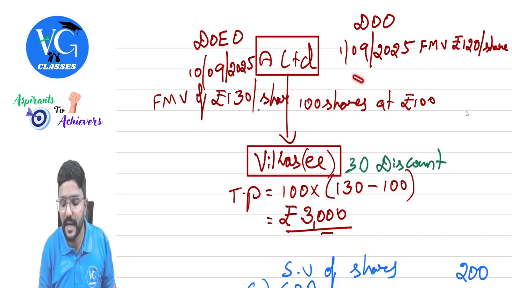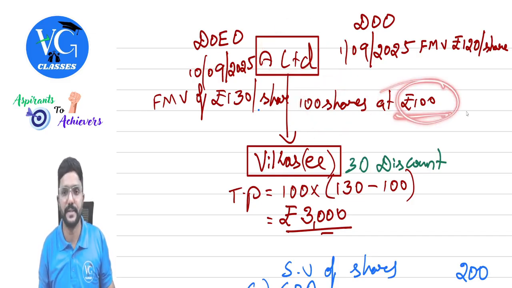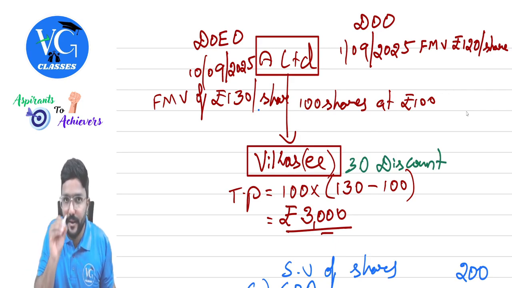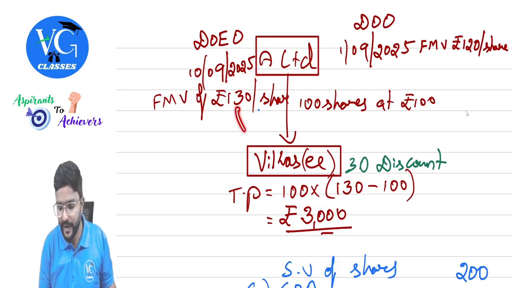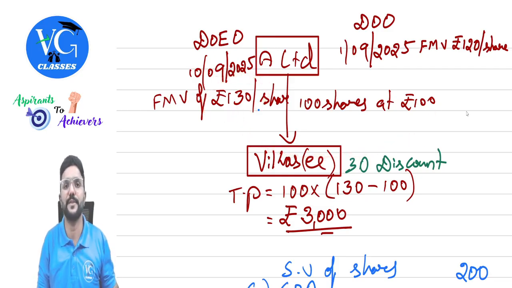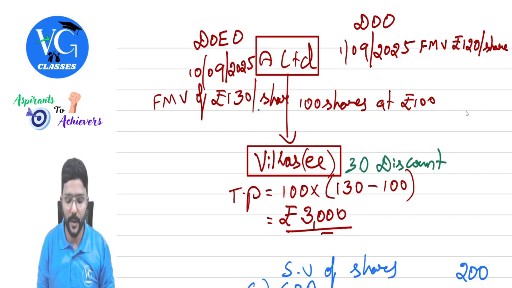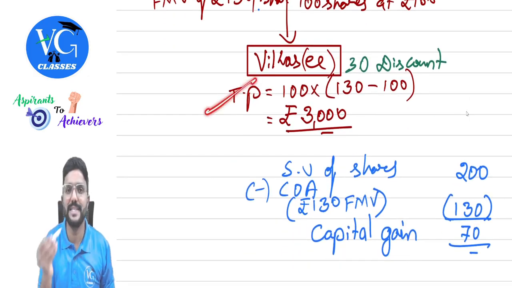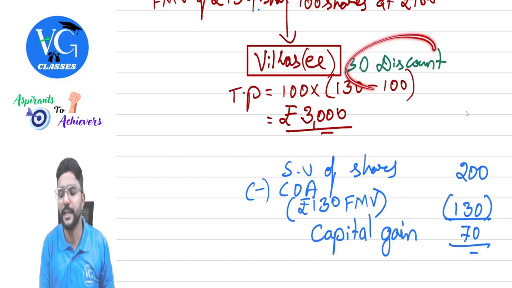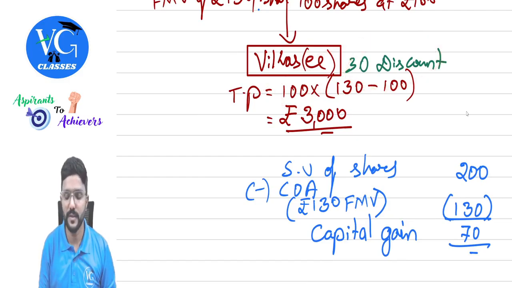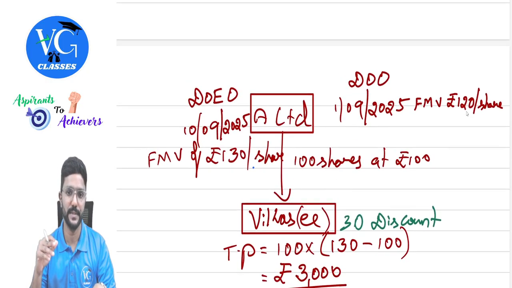And Vikas is purchasing 100 shares of A Limited at a discounted price of how much? 100 rupees. But on the day of exercising the option, what is the FMV? 130. So find out the difference between this: 30 rupees. So Vikas is getting 30 rupees discount per share, guys. So what is taxable perquisite in the hands of employee is 100 shares into 30 rupees discount. So 3,000 would be taxable as perquisite in the hands of Vikas, guys.